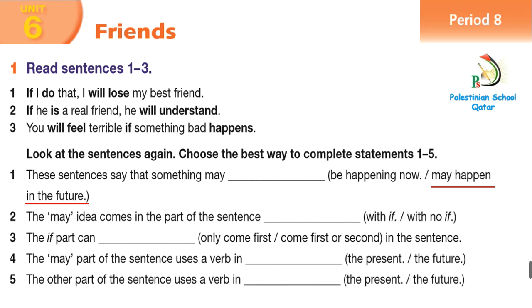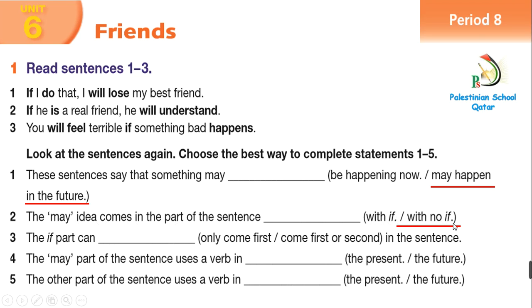Number 2. The may idea comes in the part of the sentence with if or with no if. It means the sentence with will comes in the sentence with if or without if.